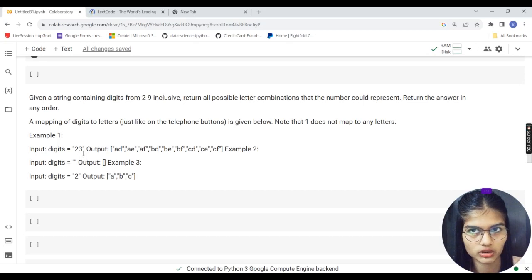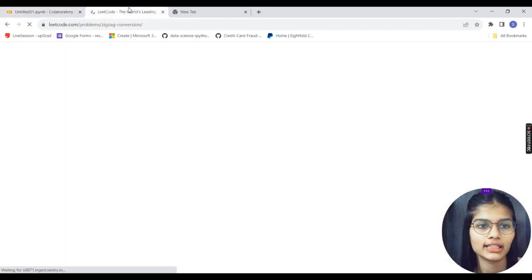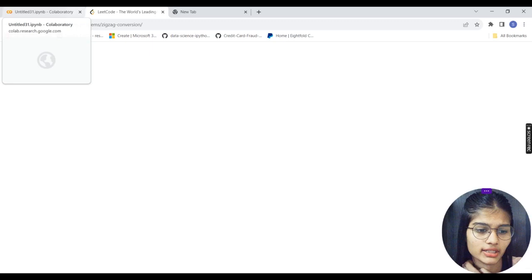Input digits are empty, so the output will be empty. Example 3: input digits are 2, so the output could be A, B, and C. Okay, A, B, C, D, E, F. Let's see what it is all about. Let it open once.